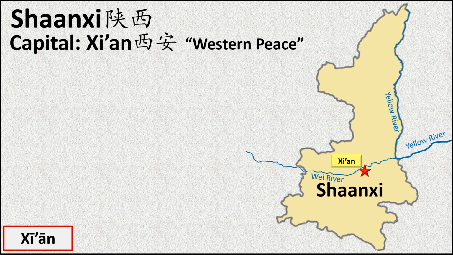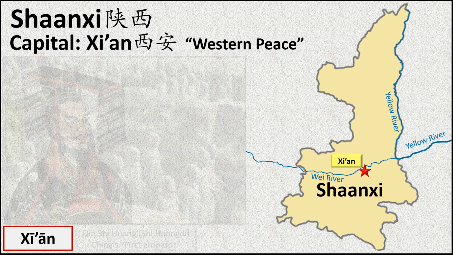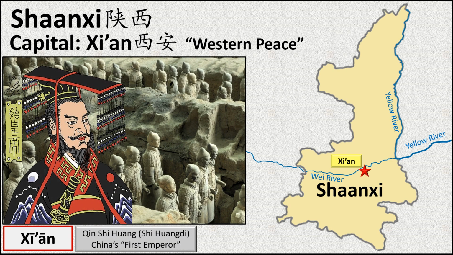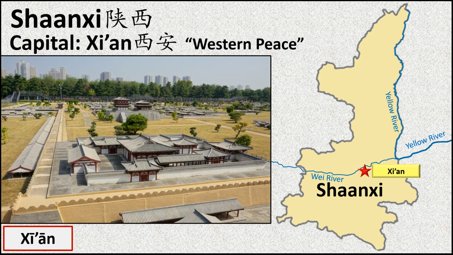Xi'an is often cited as having been the capital under Qin Shi Huang, China's first emperor. That reference is almost correct. The actual capital during the Qin dynasty was immediately adjacent to Xi'an to its northwest and was called Xianyang. That tiny geographical detail aside, Xi'an was indeed China's capital during a dozen dynasties.